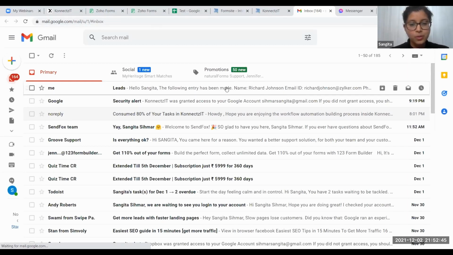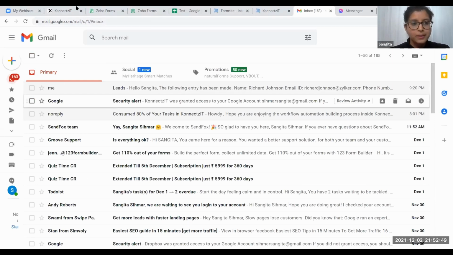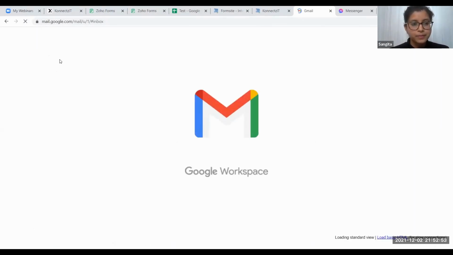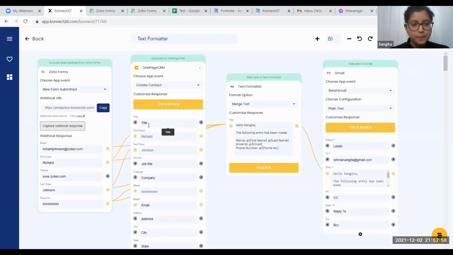This one is basically the dummy data which was existing before. Till it comes, we also have merge and case options with the text formatter.